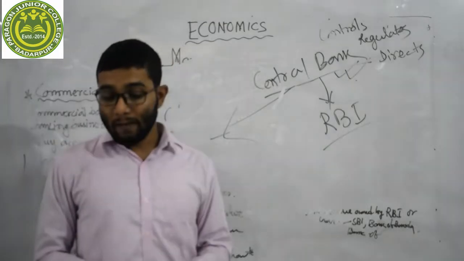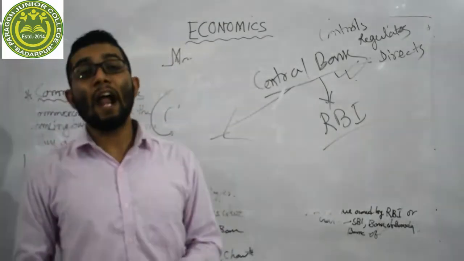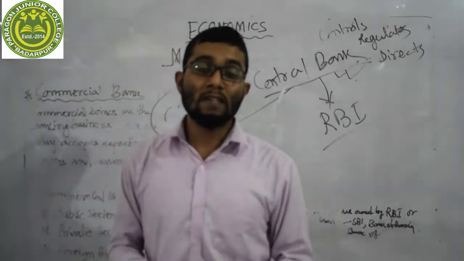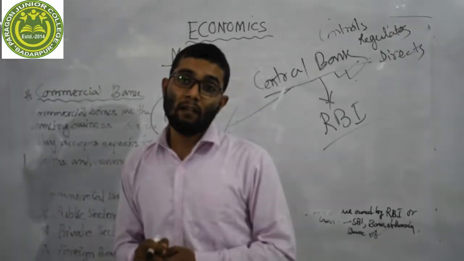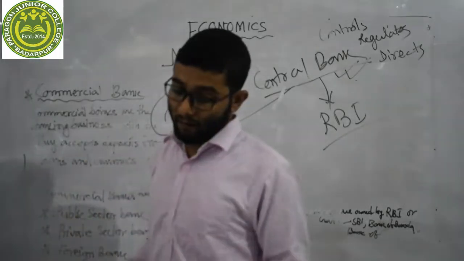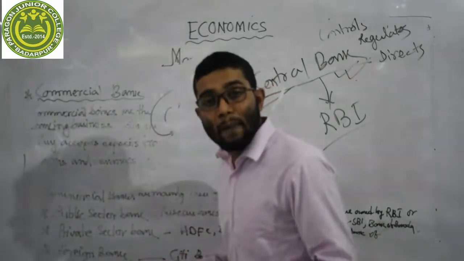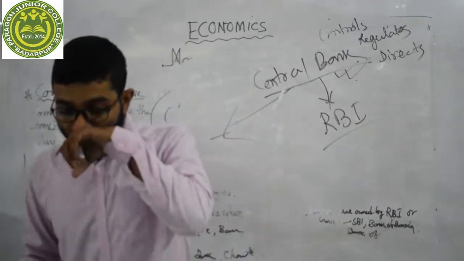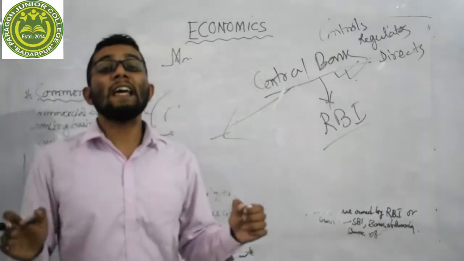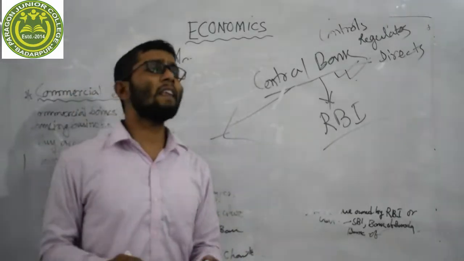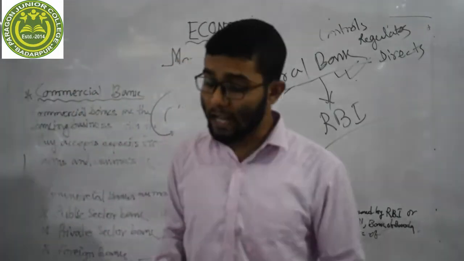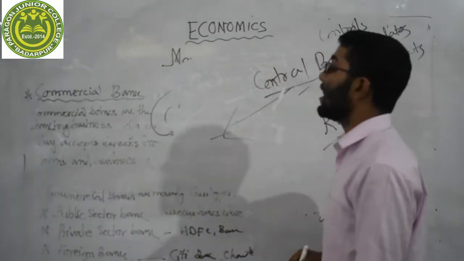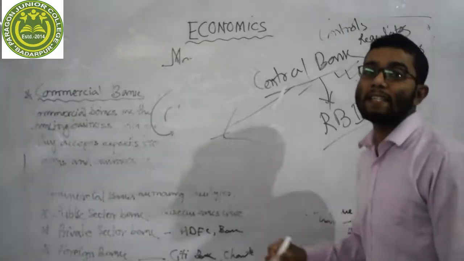Our next function is that central bank is the financer, advisor, and agent to the government. This point I already told you. Central bank is the bank of the government, a banker to the government. It gives advice to the government. Central bank gives financial advice to the government, and sometimes it acts as an agent of the government. And the last function is custodian of foreign exchange. The last function of the central bank is custodian of foreign exchange.